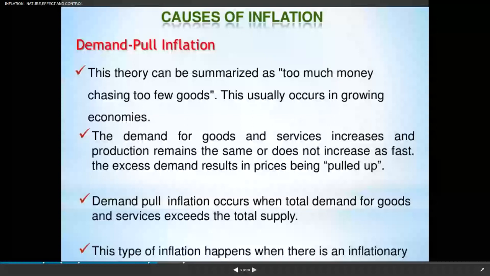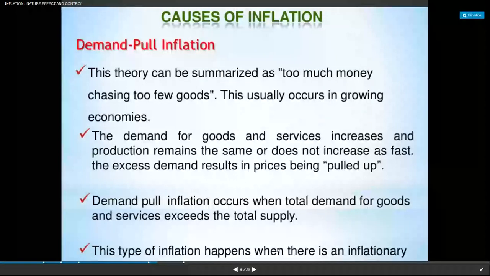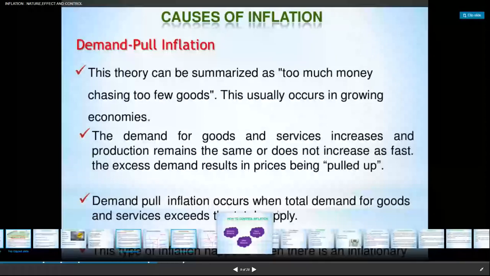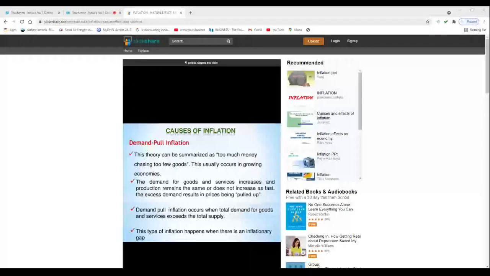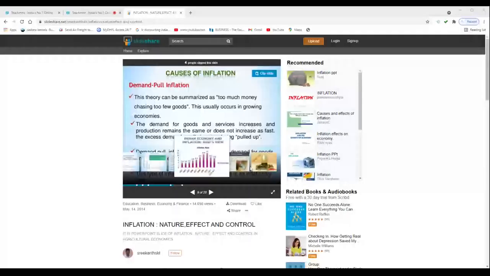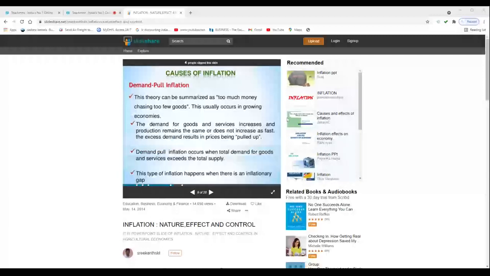So how the prices are changing and how real GDP is changing, that relation we can see here. This is the aggregate supply, an upward sloping curve, and the blue curve is aggregate demand 1. Initially, P1 is the price and Q1 is the real GDP.